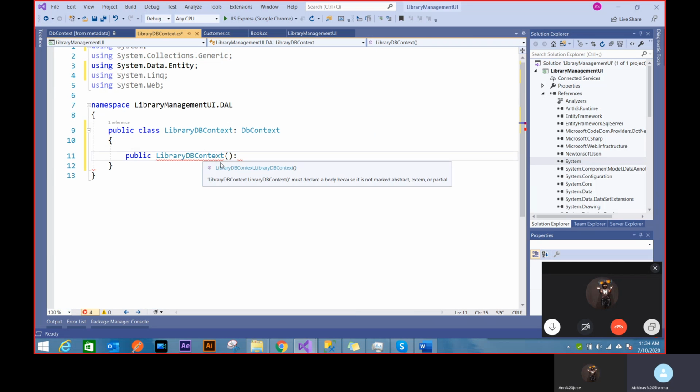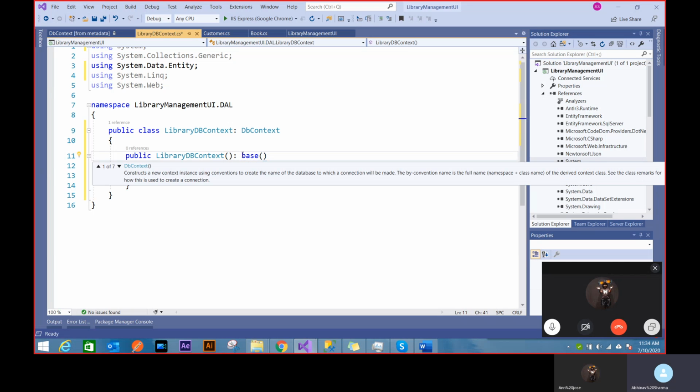So the way you initialize a base class constructor from your constructor is by calling the base function. See, as soon as I write base, it gives me all those overloaded constructor forms. So I'll be using the first one, name, and it's coming from that again, as I showed you. So let's just call it db con key.